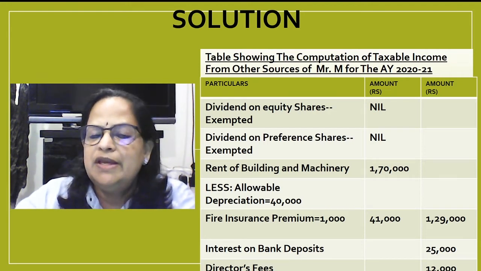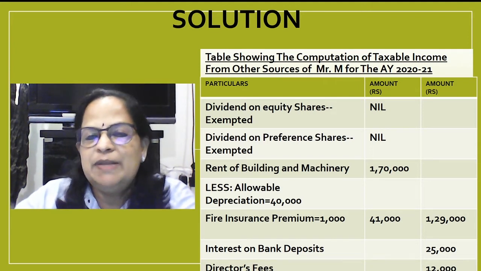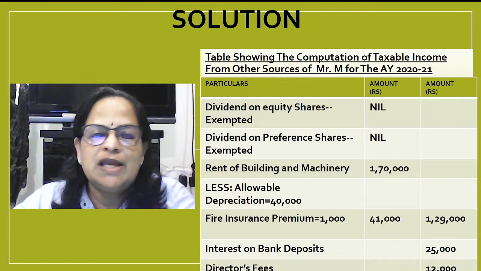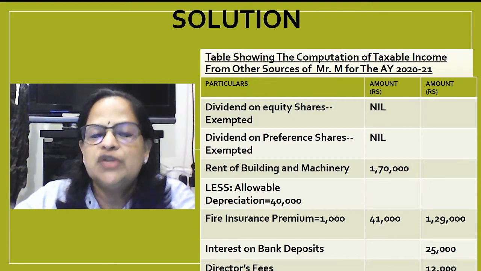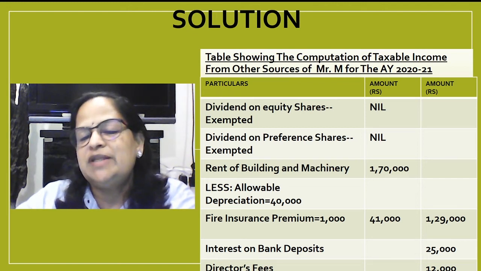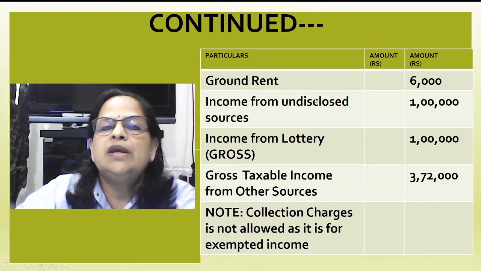So remember, if it's fixed deposit or recurring deposit, 10% TDS will be deducted by the bank. But if you are in the 30% tax bracket, the remaining 20% you have to pay while calculating the tax liability. So here it is not mentioned fixed deposit or recurring deposit, so we assume that it's savings bank account interest. Directors fees taxable 12,000. Ground rent 6,000.